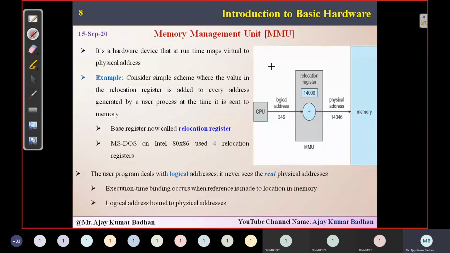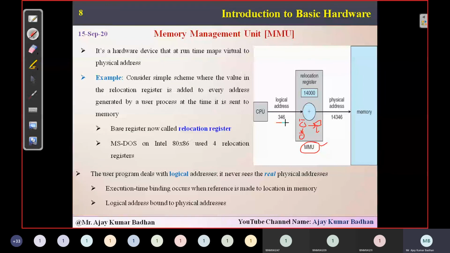Like in the previous diagram, I showed you the diamond symbols within which we perform that operation, isn't it? The less-than check and the trapping, that entire concept will be taken care of by this MMU. Here the trapping takes place. We have seen it: 14,000 plus 345, and if it is wrong, who is going to handle that? The MMU, the memory management unit, will do that.